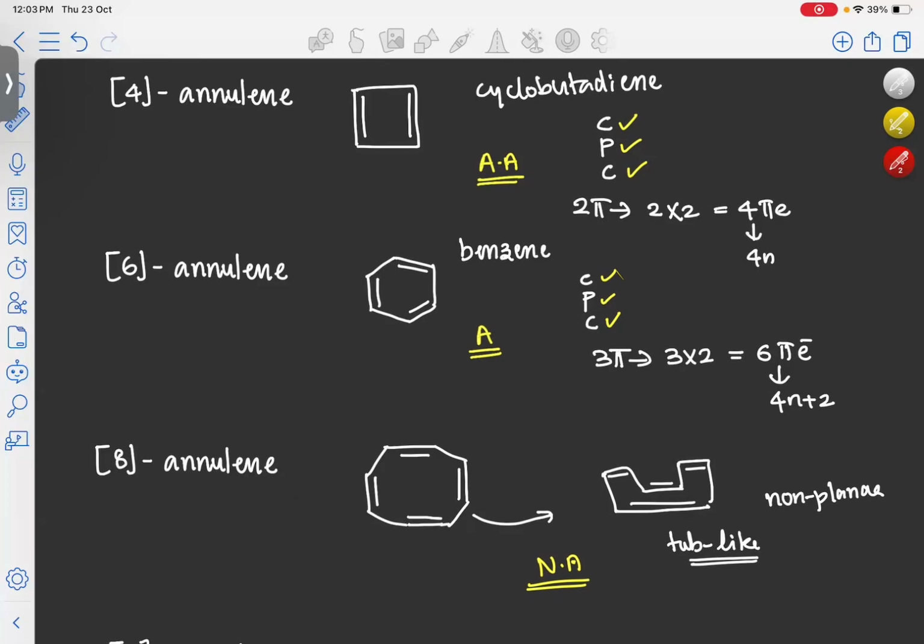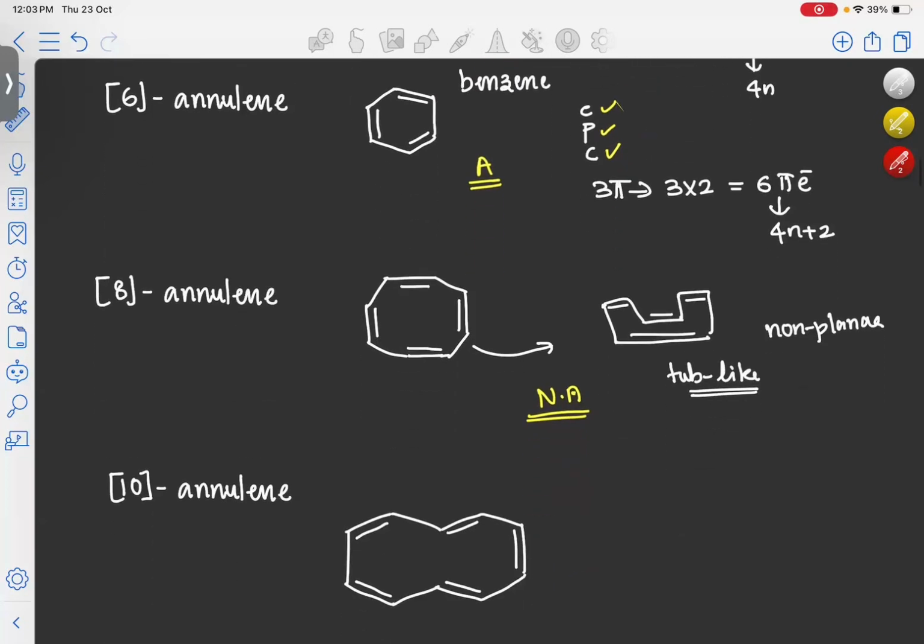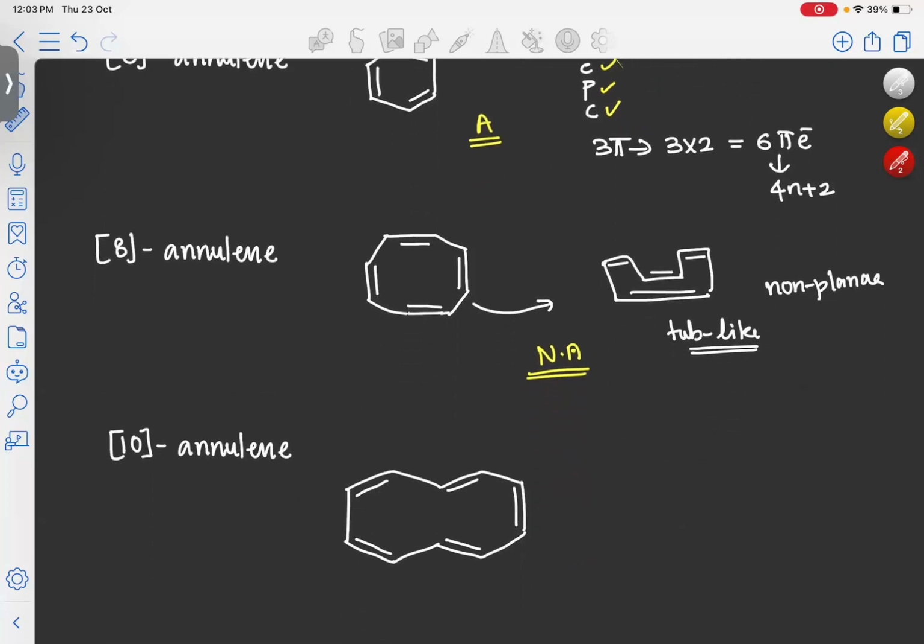Okay. Now look at [10]-annulene. In this molecule, we may think that all the carbon atoms are sp2 hybridized and we can see a total of 5 pi bonds. So it will make 5 into 2, total 10 pi electrons, which is a 4n plus 2 system. So we may think it may be aromatic.